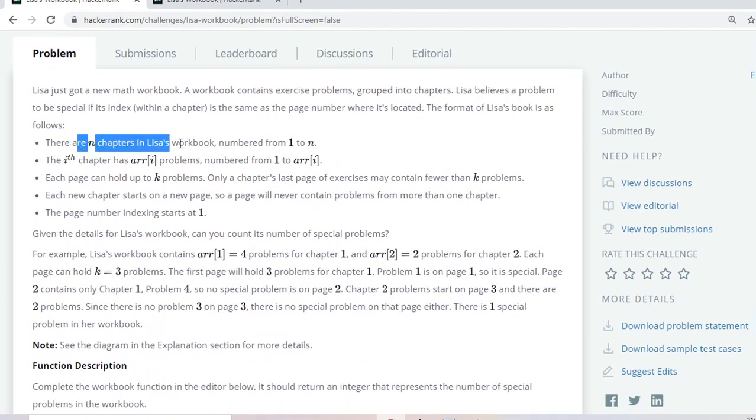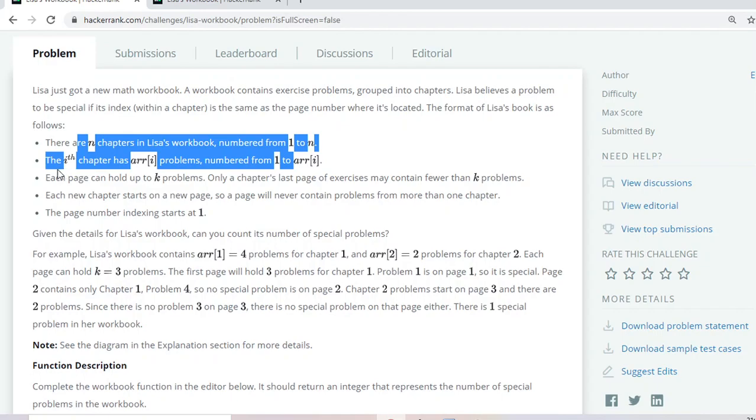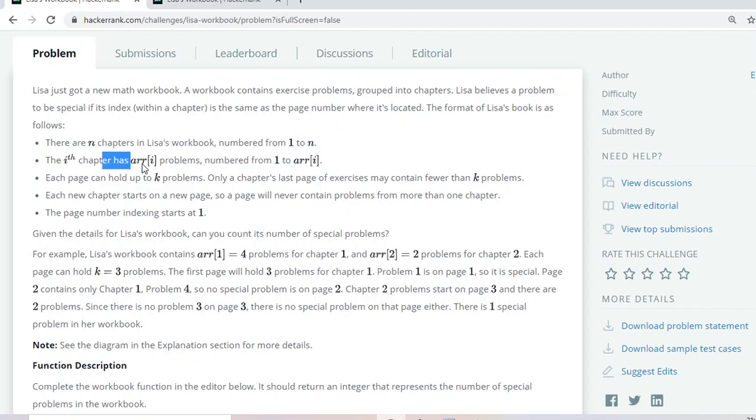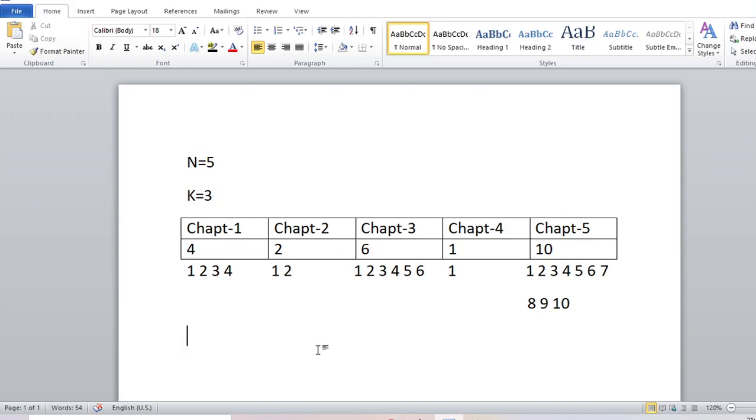There are n chapters from 1 to n, and the ith chapter has arr[i] number of problems, where the indexing of the problems will be from 1 to arr[i]. Suppose there are 5 chapters and the first chapter has 4 problems, so the indexes of these problems will be 1, 2, 3, 4.